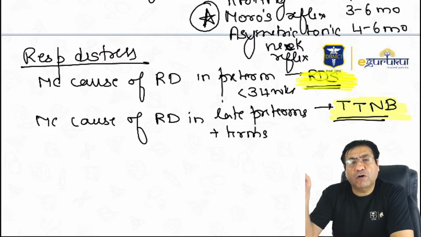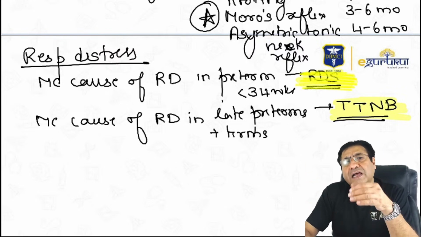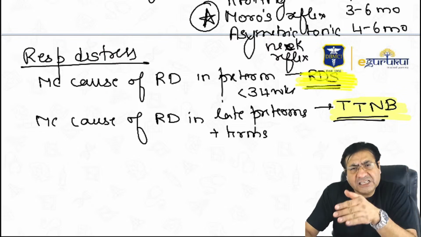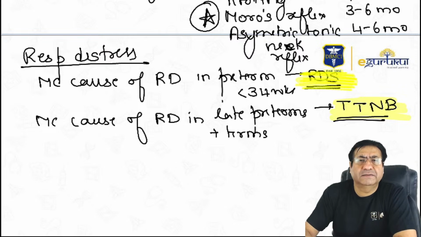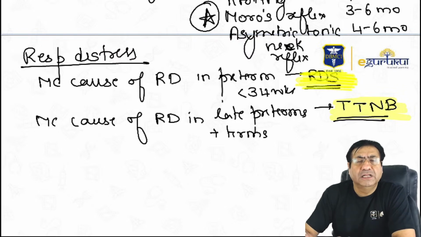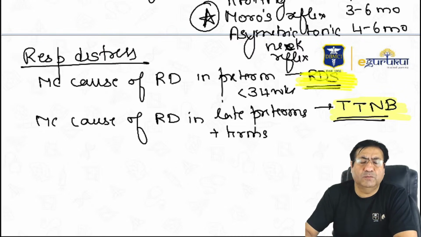Which is the most common cause of respiratory distress in a late preterm child? Late preterm children are children who are born at 35, 36 weeks, just before the time of maturity. So they are called late preterm newborns. In late preterm newborns or in term newborns, the most common cause of respiratory distress is transient tachypnea of the newborn.